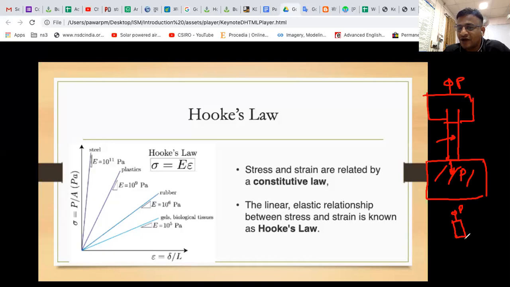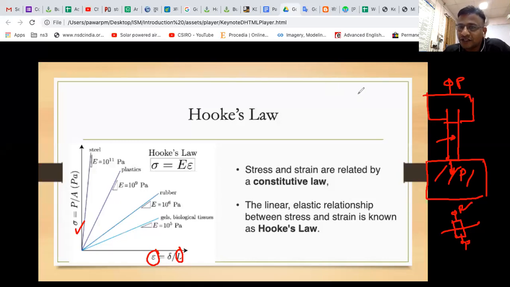The rod will start elongating, and because of this P there is a change in dimension. What you will measure is the change in dimension, for various forces. If you divide that change in dimension by the original dimension, you will get strain. And how to get stress? Applied force on what cross-sectional area it is applied. You know the cross-sectional area.